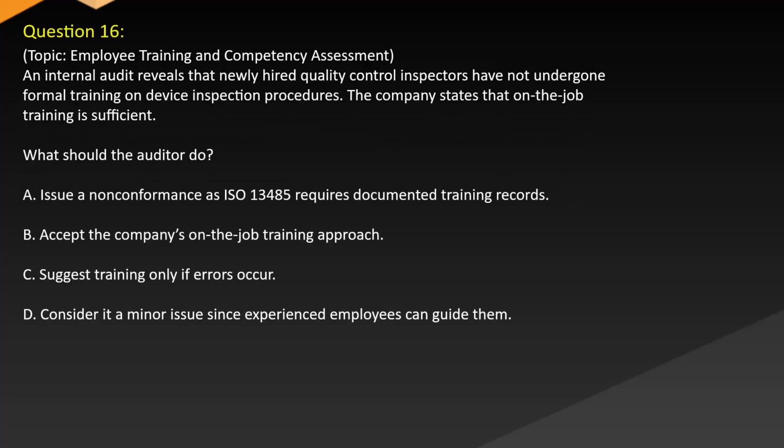Question 16. Topic: Employee training and competency assessment. An internal audit reveals that newly hired quality control inspectors have not undergone formal training on device inspection procedures. The company states that on-the-job training is sufficient. What should the auditor do? A. Issue a non-conformance as ISO 13485 requires documented training records. B. Accept the company's on-the-job training approach. C. Suggest training only if errors occur. D. Consider it a minor issue since experienced employees can guide them.